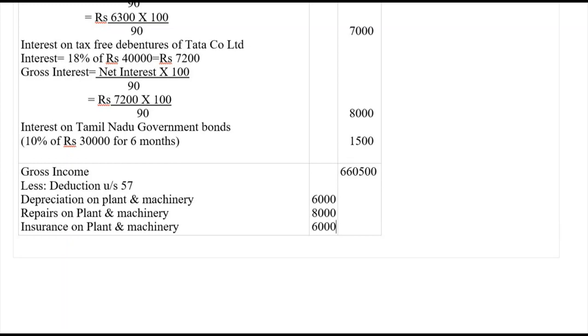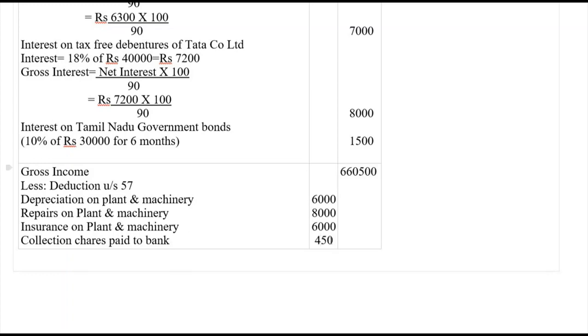Then we have to deduct collection charges paid to bank, which is given as rupees 450.